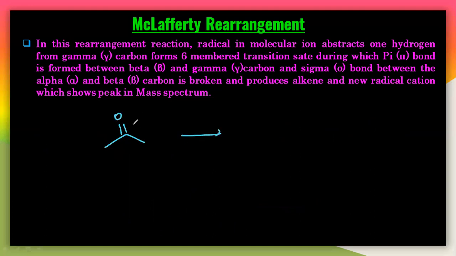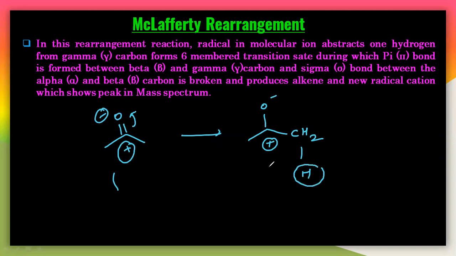So what happens here? When this bond moves towards this, you will get the negative charge and the positive charge. You will get O minus, and here you will get the positive charge. Now if there is a CH3, let us write CH2 and here the hydrogen. So you have to understand one thing here. The rearrangement reaction is possible now. Particularly this hydrogen: if we eliminate this hydrogen, you will get CH2 minus here. So you can write this like this.